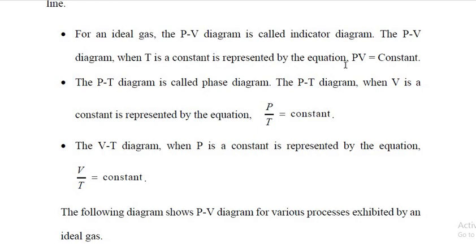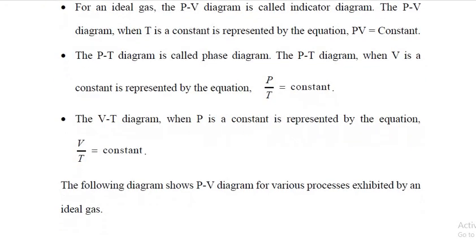Whereas in the previous case, PV is equal to constant, here P by T is equal to constant. Next, the VT diagram, when P is a constant, is represented by the equation V by T equal to constant. Okay, here there is no P, so I make it constant and it is represented by the equation V by T is equal to constant.